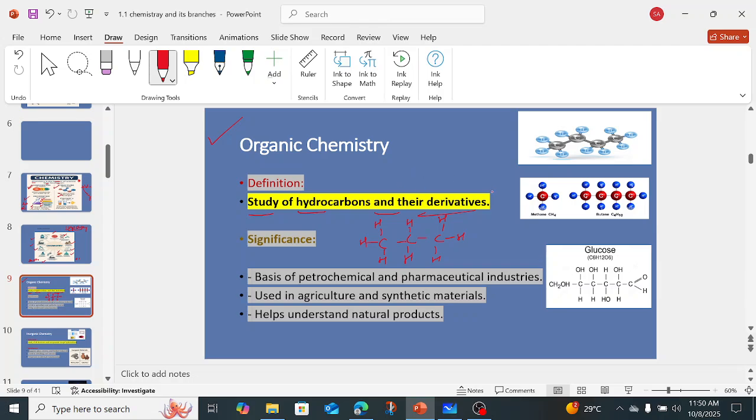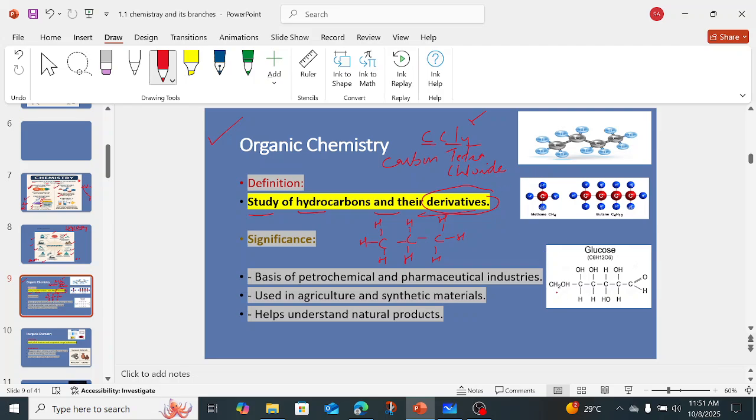Okay, again there is a word derivatives. So derivatives means any compound which is derived from the organic compound, that would also come in the organic chemistry. For example, CCl4, which is carbon tetrachloride, right? Now it is the carbon tetrachloride. It looks like it is an inorganic, but it's an organic compound, right?